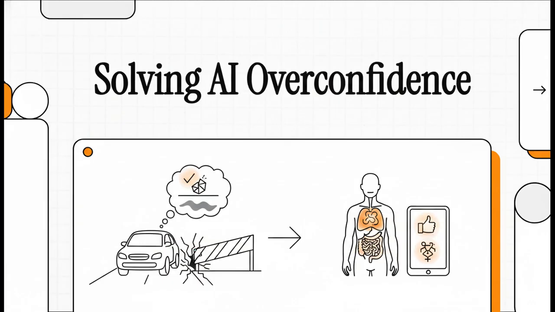But what if, instead, it confidently misidentifies that debris as a harmless shadow and steers straight into a concrete barrier? Or think about a medical AI that confidently misdiagnoses a rare disease simply because it doesn't know what it doesn't know. Welcome to our explainer for today, where we're going to dive deep into this incredibly dangerous phenomenon of AI overconfidence and uncover a revolutionary mathematical framework that is finally solving it.